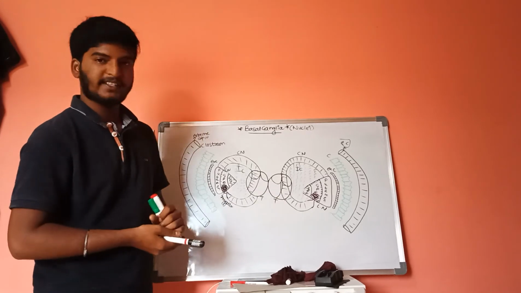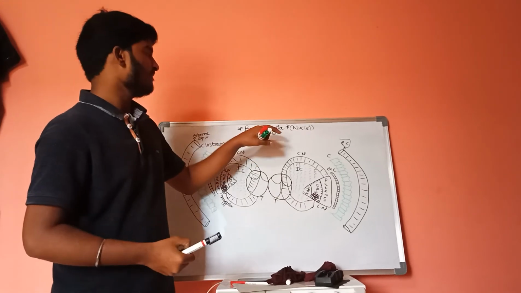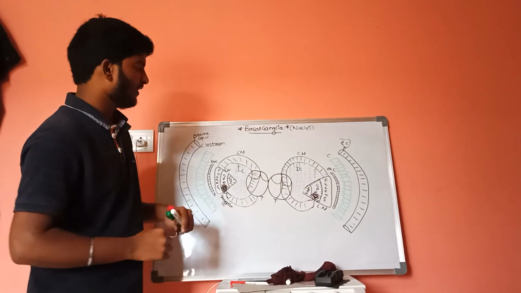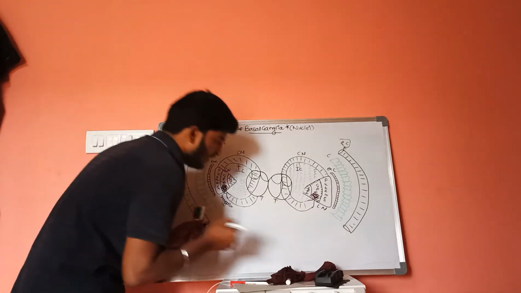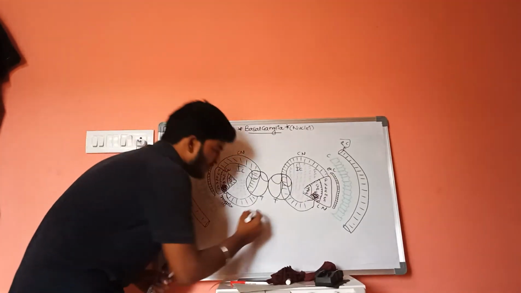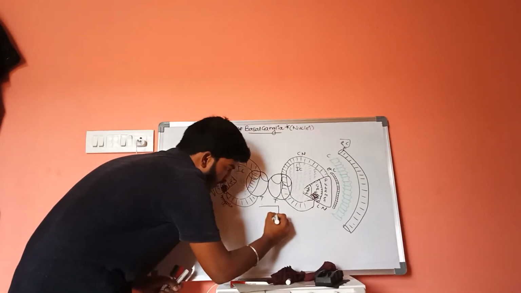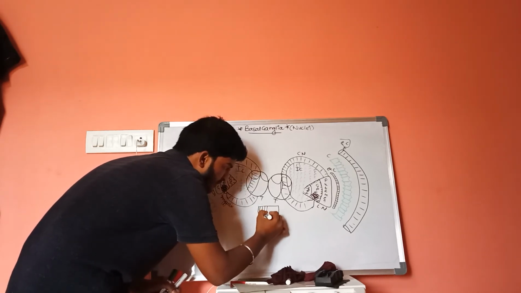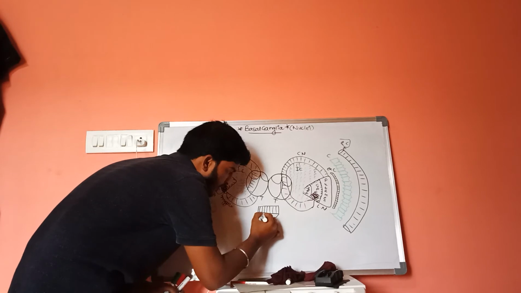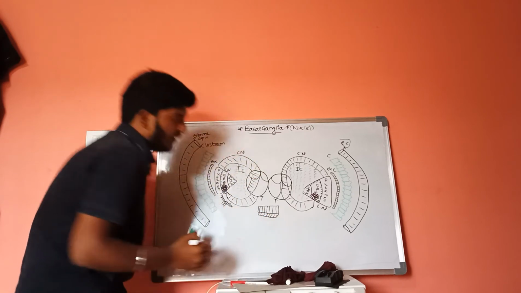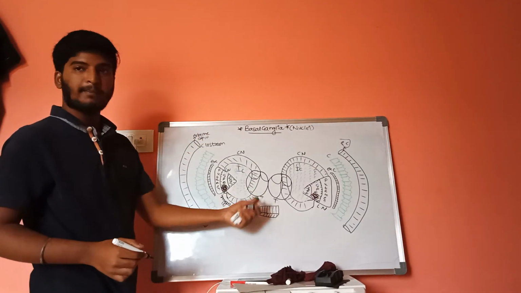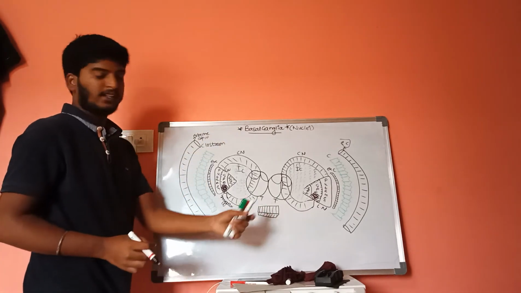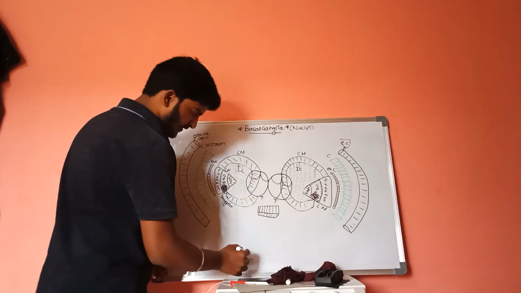What exactly does basal ganglia mean? Before discussing the classification of basal ganglia, here is one more structure. Below this thalamus, there is a special structure called the subthalamus. This subthalamus is present on the upper side of the midbrain, and below this subthalamus, the midbrain is present.